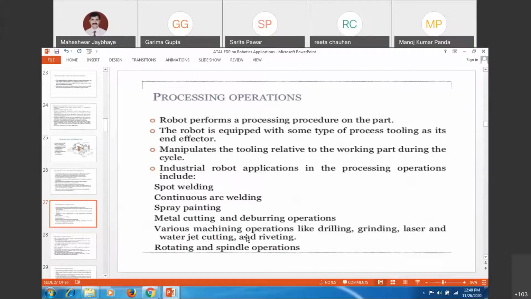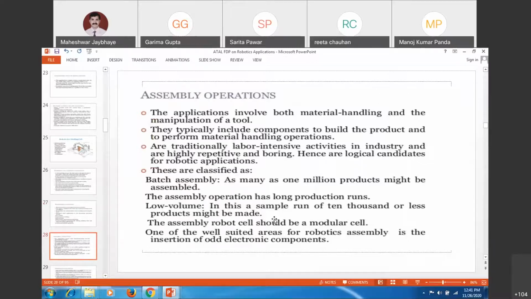Yes, in process applications, all these come under welding or chemical industries. So spot welding, continuous arc welding, spray painting, metal cutting, deburring, water jet cutting, laser cutting, drilling, grinding, each one of these, or whatever additional tools you are attaching to the robot system and performing the task for that application, all these come under process applications, process operations. Assembly: any specific combining of two mating surfaces, mating parts, comes under assembly applications.